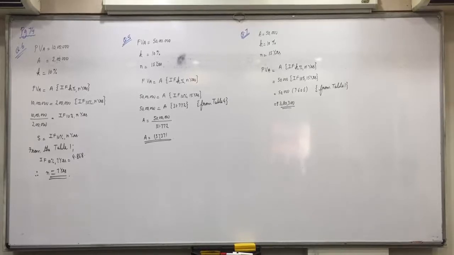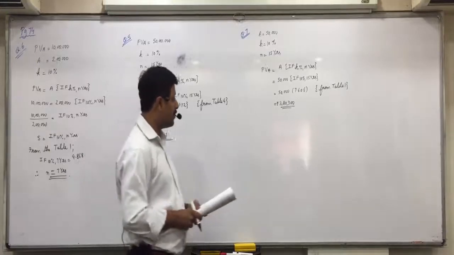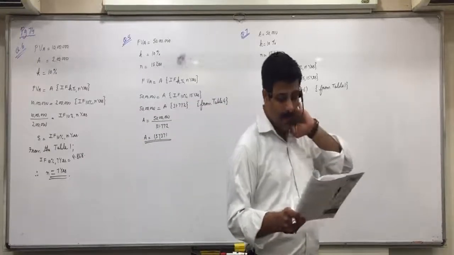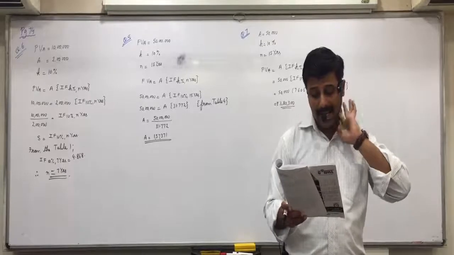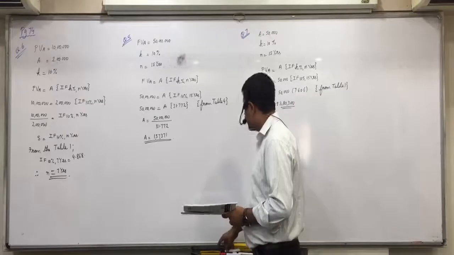So write down that rupees 3,80,300 should be deposited today to receive rupees 50,000 annually. Is everyone clear with this?